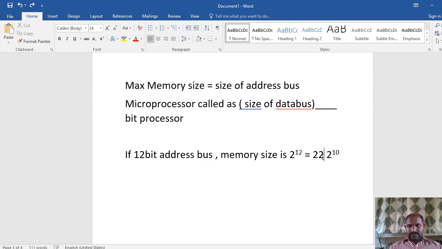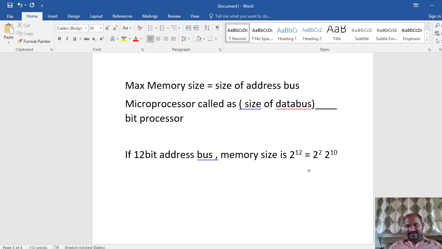I'm writing this for your realization. I'm not concentrating on the students who are very fast; I'm concentrating on the students who are not able to realize quickly. 2 power 12 can be written as 2 power 2 and 2 power 10.